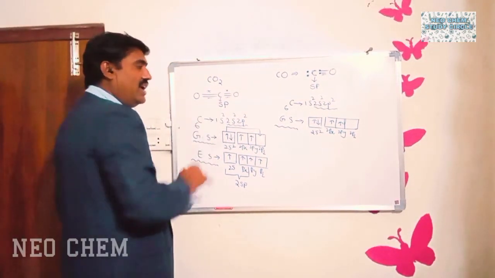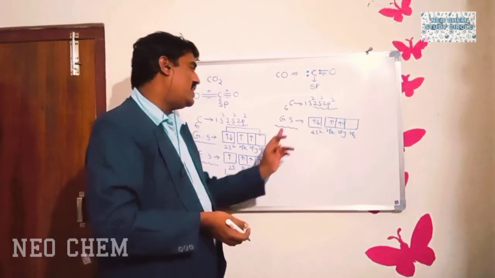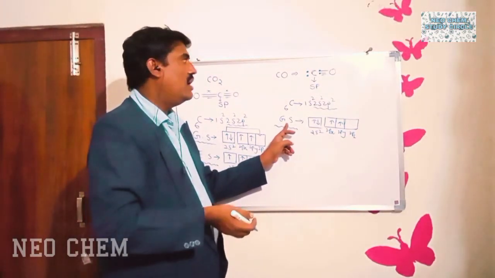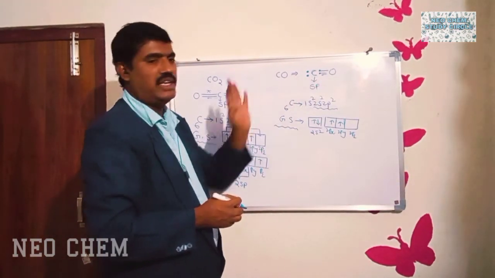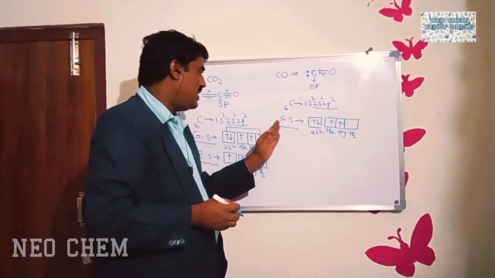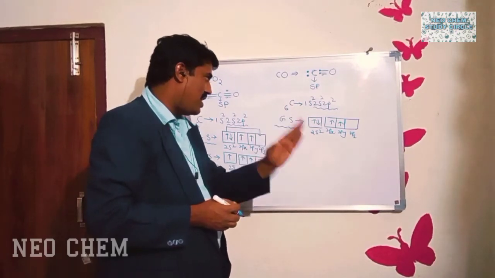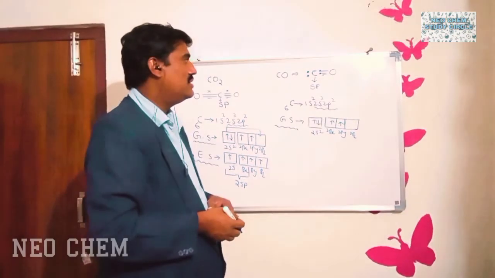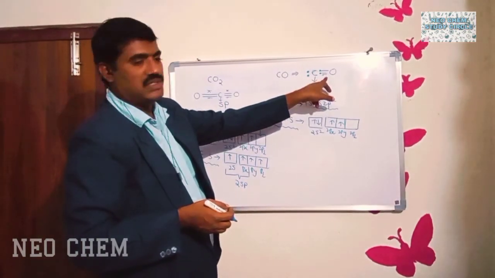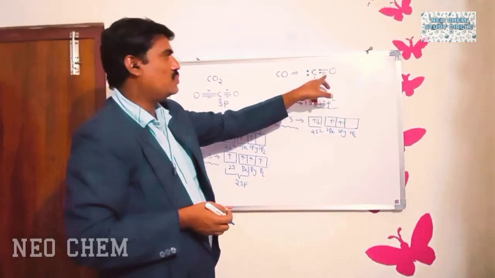Shall we excite the ground state configuration or not? Already we know that the hybridization of carbon is sp. Shall we excite the ground state configuration of the carbon atom or not? We can say that based on the valency. Here valency is 2.